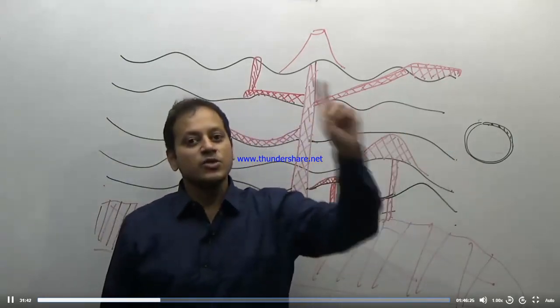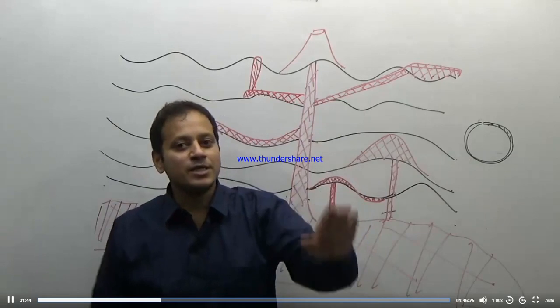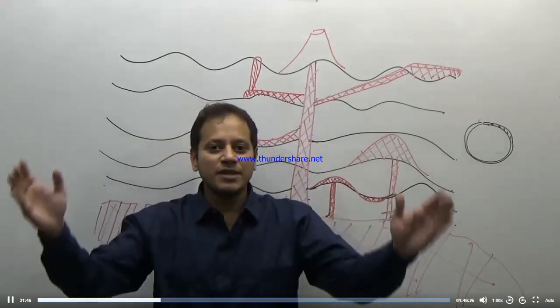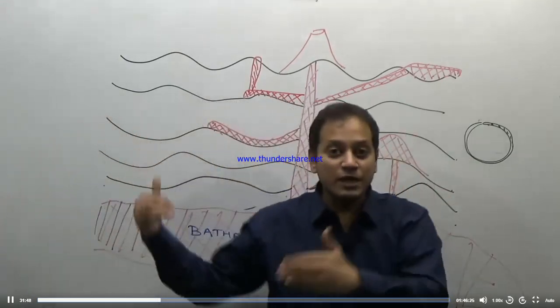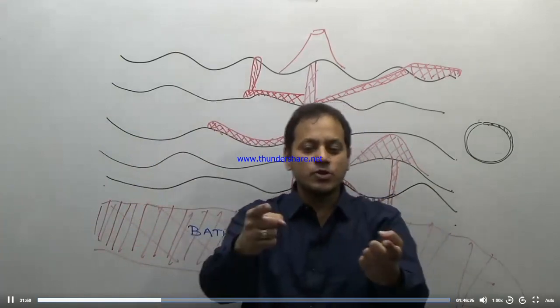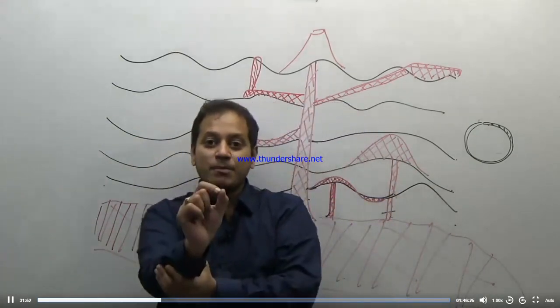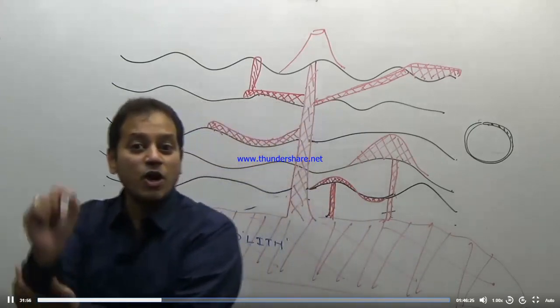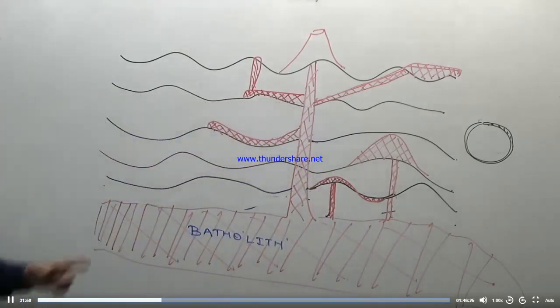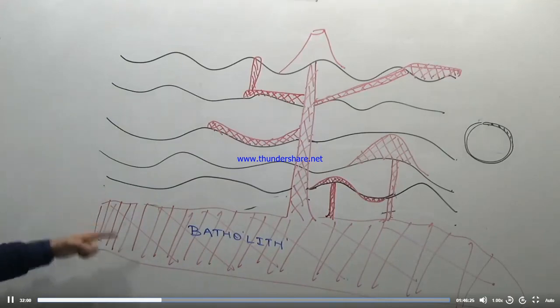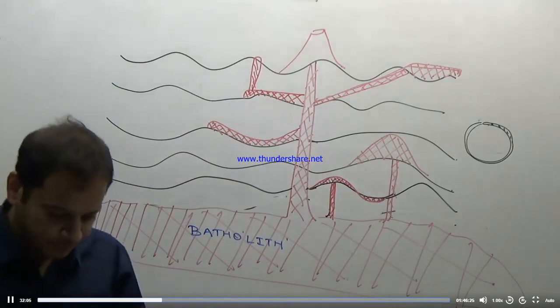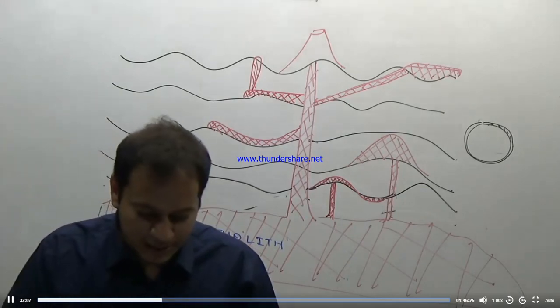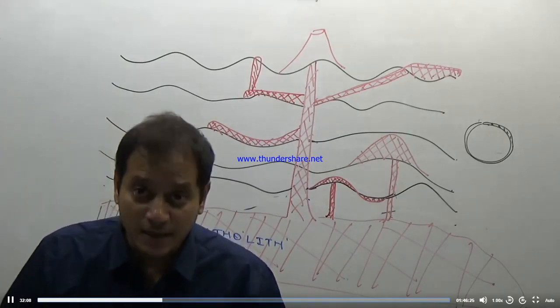ground surface. So again I am repeating, what are batholiths? Batholiths are large masses of igneous rocks found deep inside the earth, seldom exposed to the ground surface, generally made up of granite, and they form the base or root of a mountain. So these are the batholiths. Then there is another definition. Another is sill. The word sill.